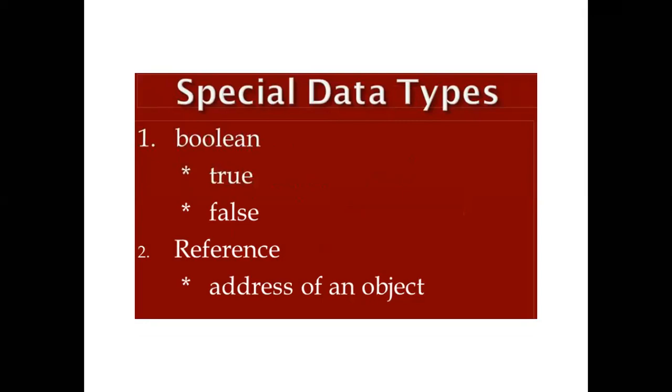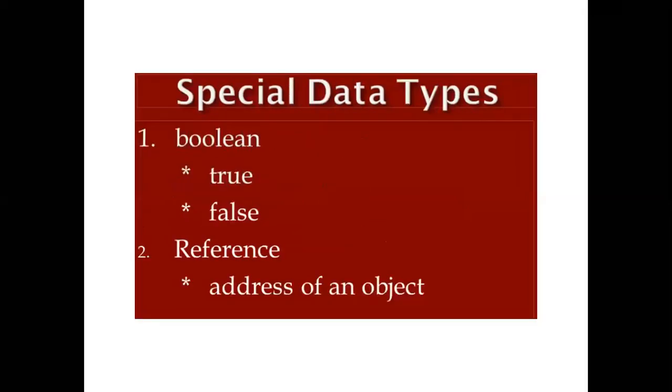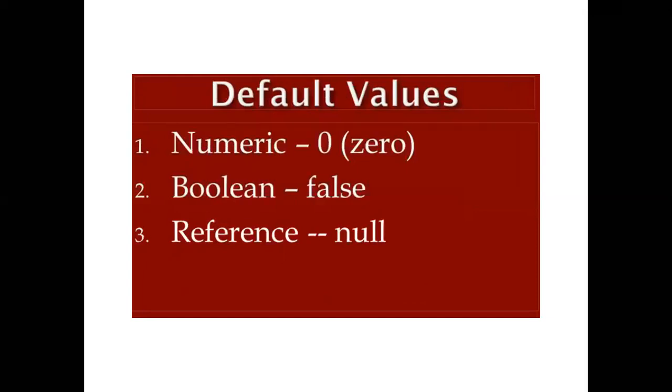So what is a reference? The address of an object. Here we will use the address of the object, where we are going to store that particular object or the value of the object. Then we will indicate the address here. So that is called the reference data type, and it comes under the category of special data types. We will use it at a later stage, because at the starting we are going to write very simple programs, so till now you did not use it.